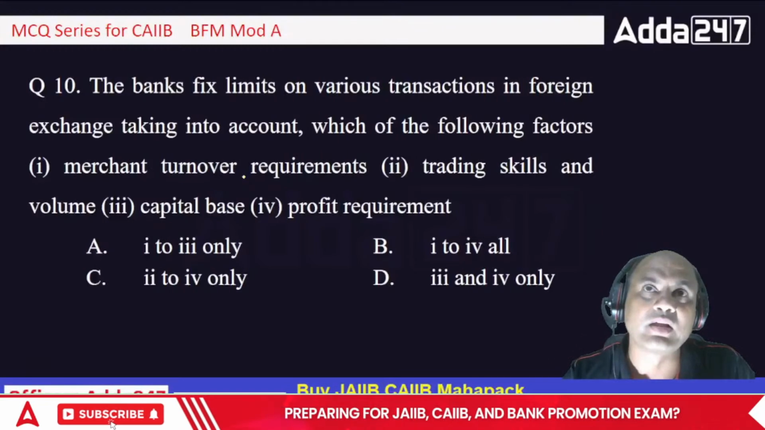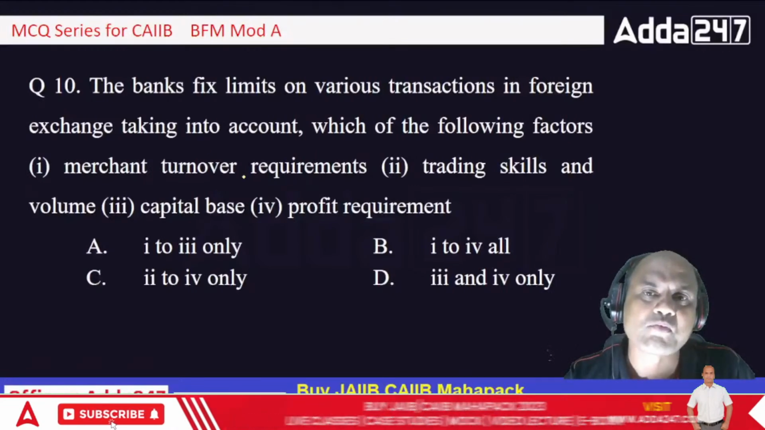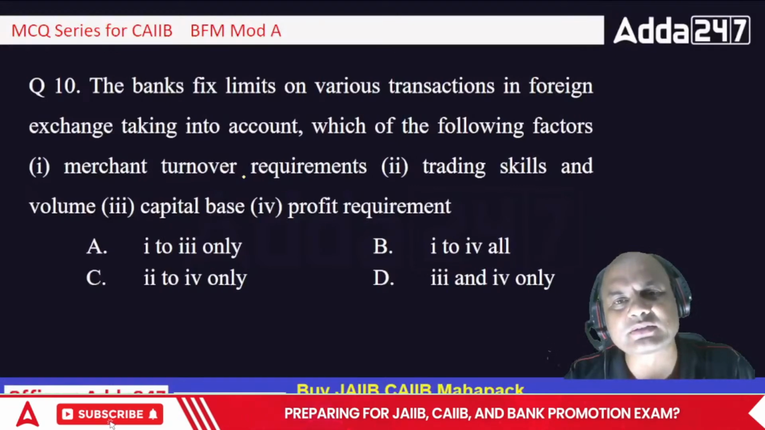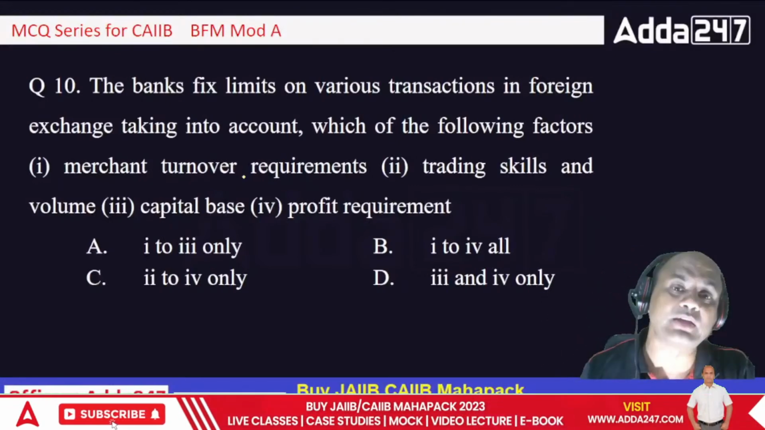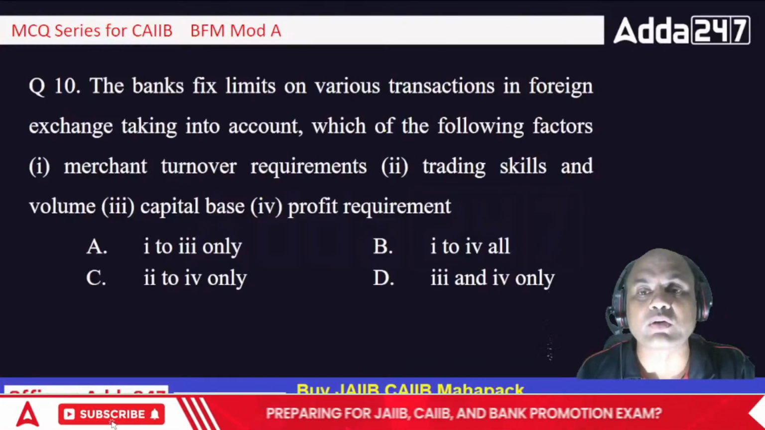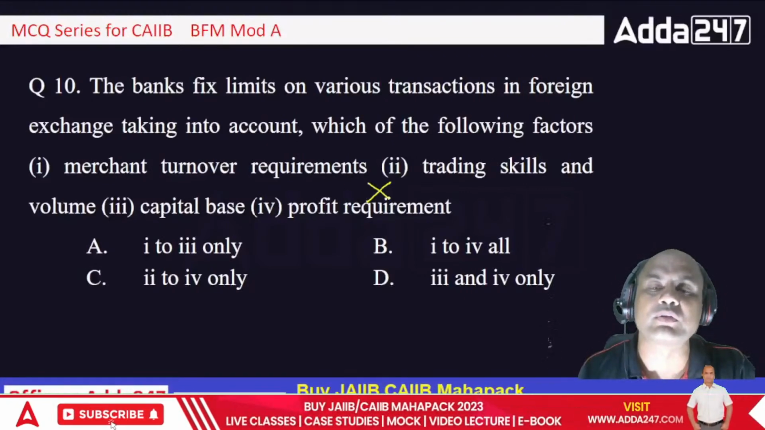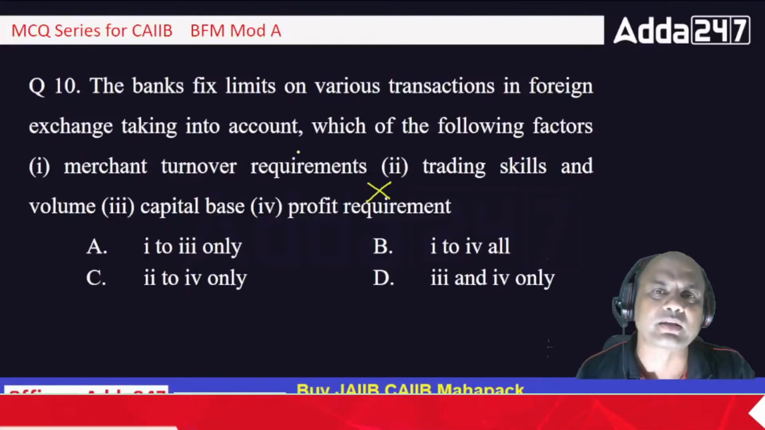What do I deal? How much transactions do I take? What is the limit I set? And profit requirement. Is profit requirement a part of fixing the limits? Never, ever. Okay. So which of the following factors are taken into account? Profit requirement is not taken into account while fixing the limits, because profit is altogether a different part.